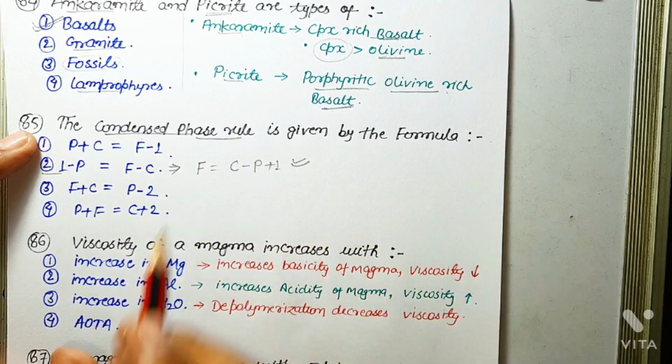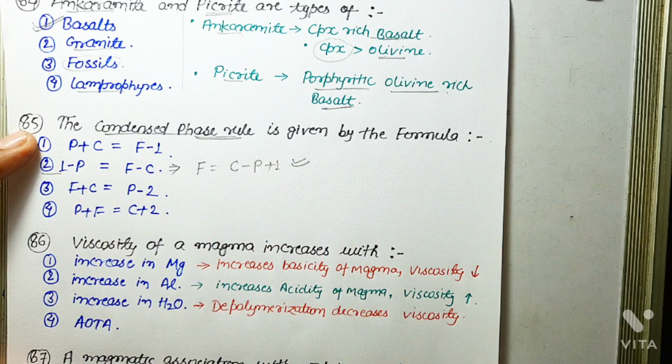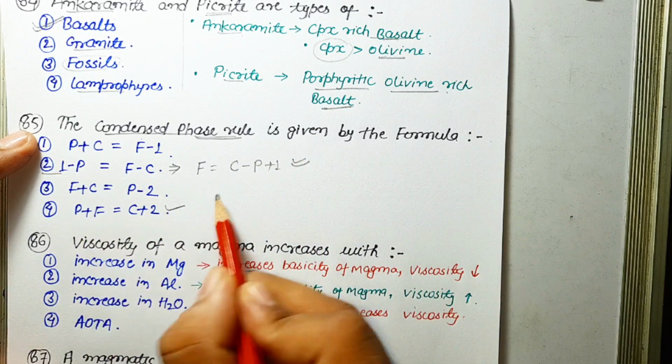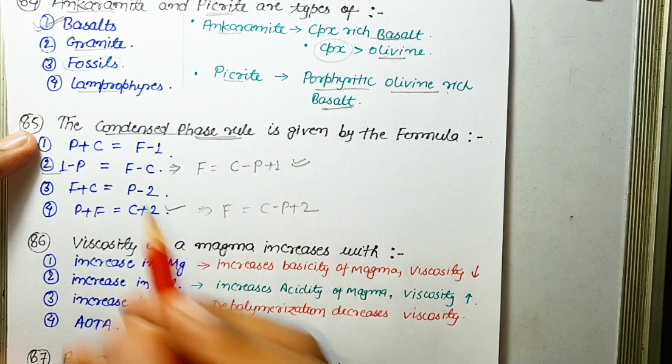If it is asking about the simple phase rule, then the correct answer will be this option, that is F equals C minus P plus 2. These both are incorrect.